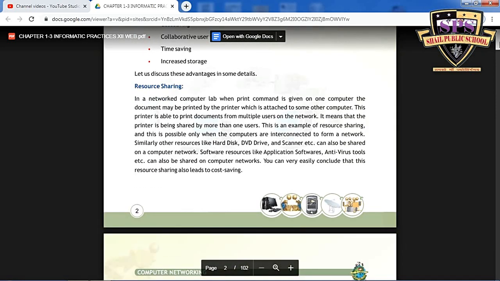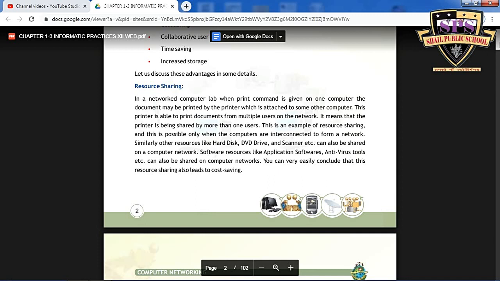We will discuss resource sharing. In resource sharing, the hardware connected to one computer can be shared with other client computers with the help of the network.